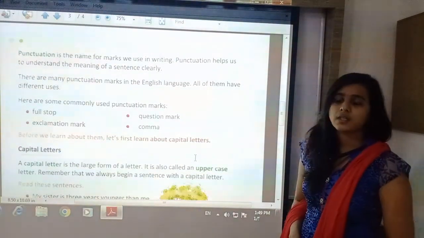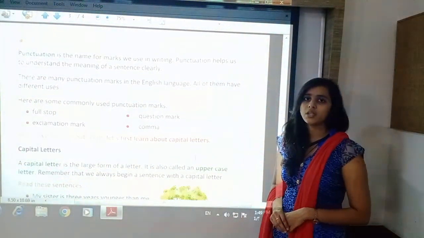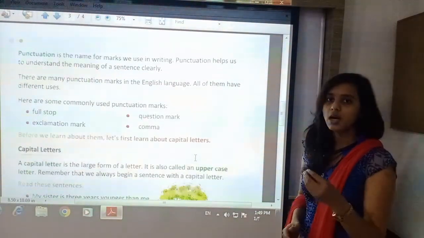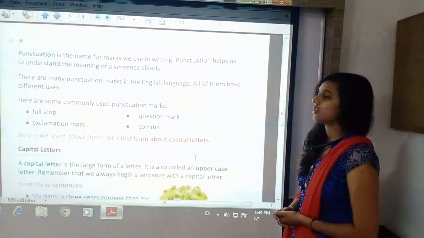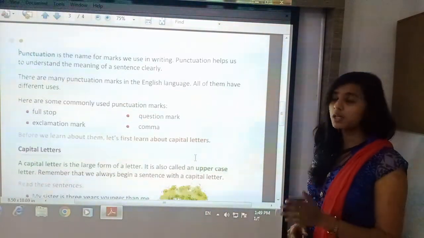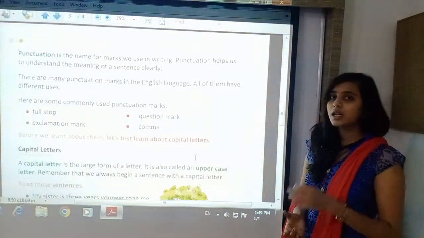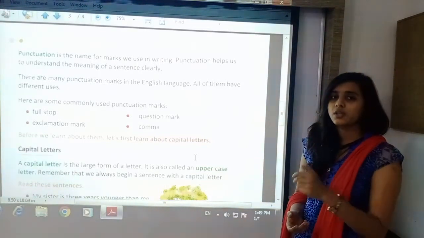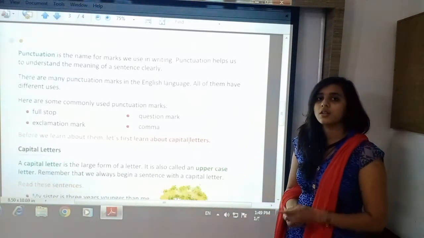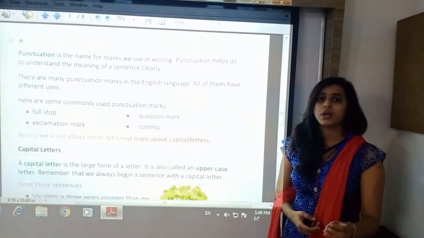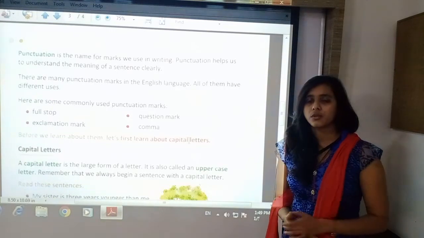First, let us revise the definition of punctuation. Punctuation is the name of the marks we use in writing. Punctuation helps us to understand the meaning of the sentence clearly. There are various punctuation marks in the English language. Here we are going to see very few of them: question mark, exclamation mark, comma, full stop.